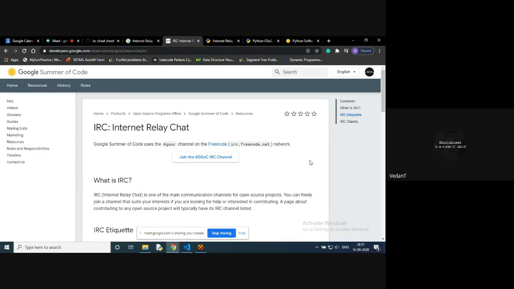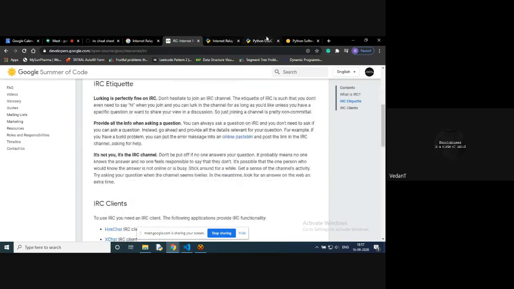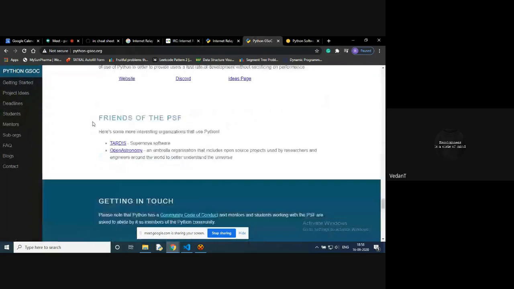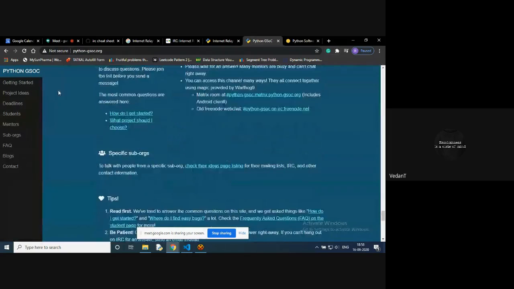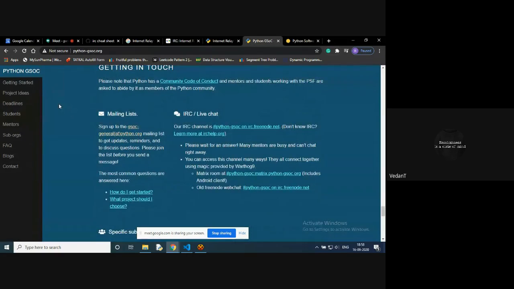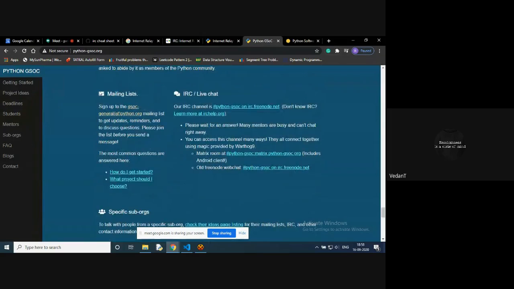So it is important for us to learn that. For example, I have opened the web page of the Python Software Foundation. It is one of the biggest sub-organizations for GSOC, and you can see that after the mailing list section, they have mentioned internet relay chats or live chats.